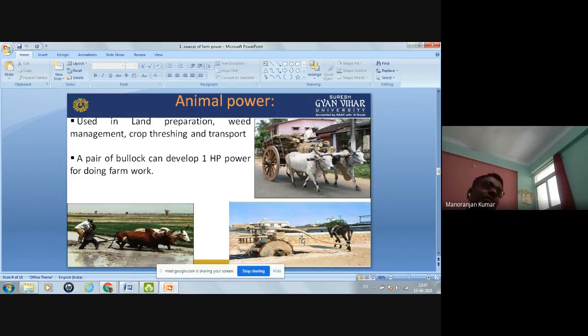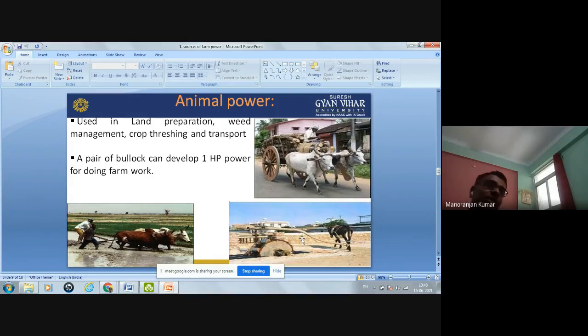So this animal power can be used in land preparation, weed management, crop tracing, and transporting purposes. Now the question is how much power an animal can develop. If a pair of bullock, not one bullock, a pair of bullock, pair of bullock means two bullock, a pair of bullock can develop 1 HP power for doing farm work.